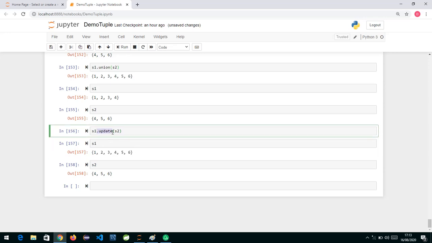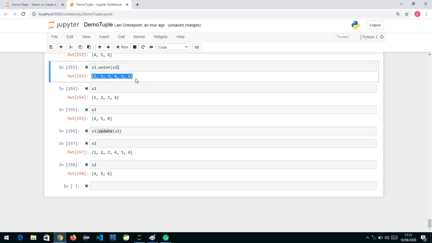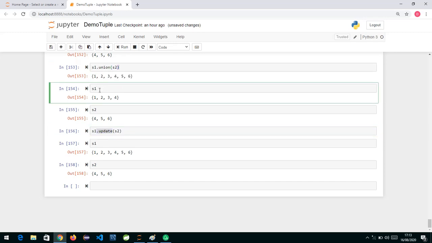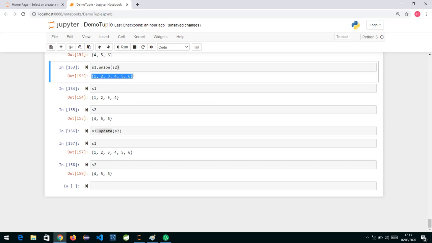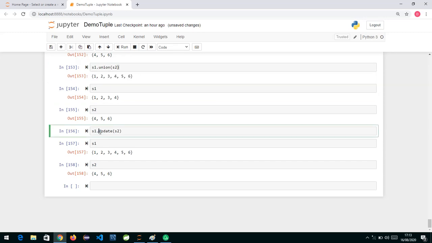If you see here, S1 has been updated. With union, we got the union, but the original S1 set was not affected. It created a new set. The same way we said intersection update, when you say update, it will update the original set. It will do the union and accordingly update the original set.